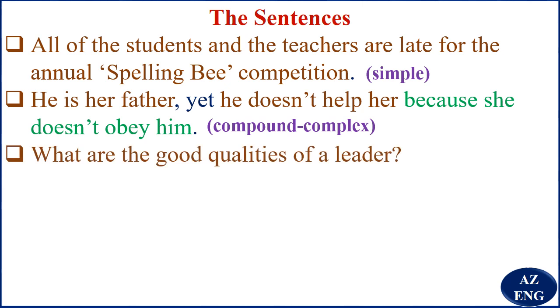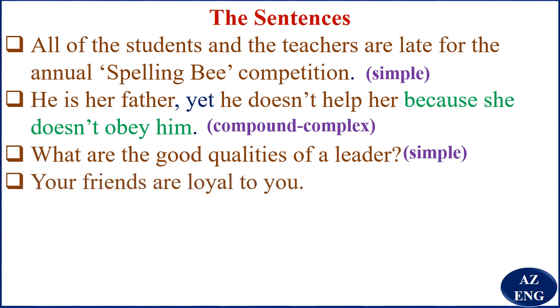What are the good qualities of a leader? You should be able to remember that this is a main clause, because talking about the main clause, you've got declarative, interrogative, exclamatory, and imperative. So this is interrogative. It is one independent clause that you have, so this is a simple sentence. Your friends are loyal to you. You should be able to know that this is a simple sentence because it is one independent clause that you have.